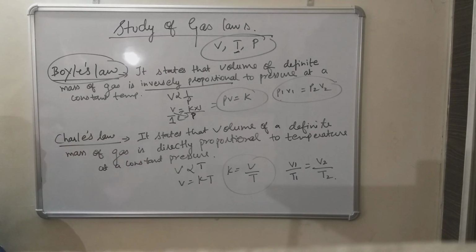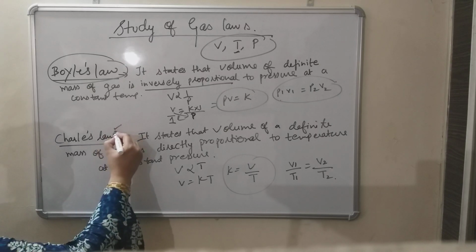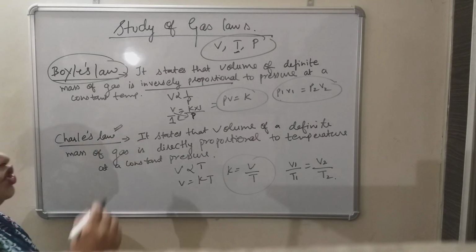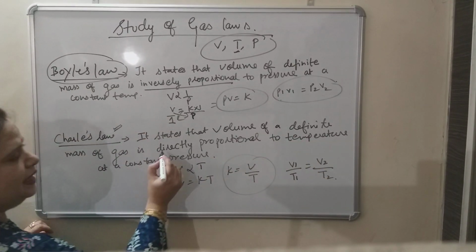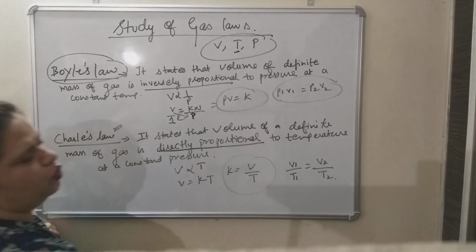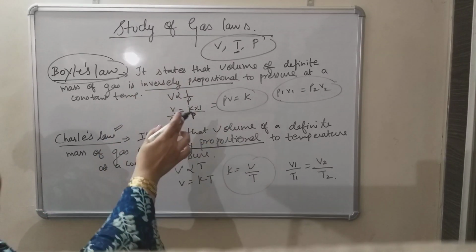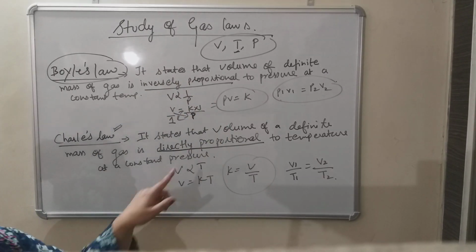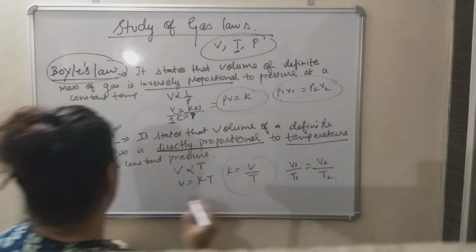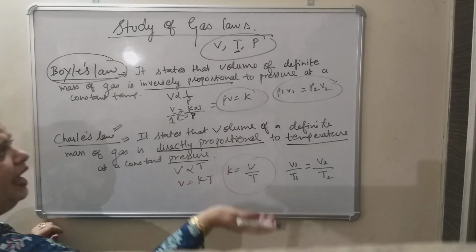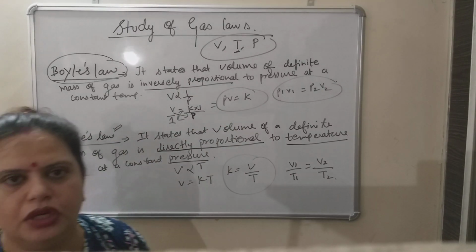Now coming to the second law, that is Charles' law. Now what does it state? Charles' law states that volume of a definite mass of gas is directly proportional. In the above one it was inversely. Here it is directly proportional to which variable? Temperature at constant pressure. In Boyle's law we kept temperature constant.